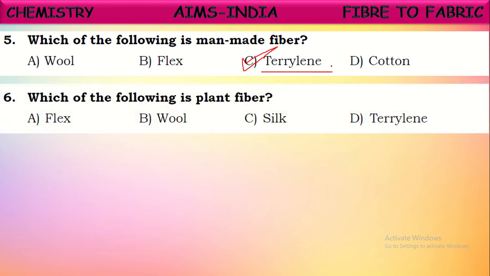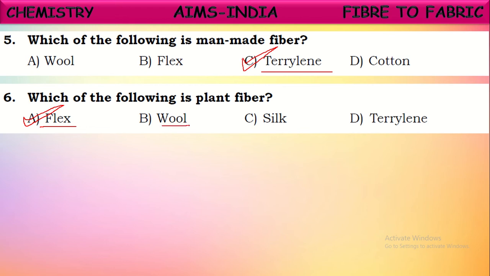Next, which of the following is plant fiber? Means the fibers which are derived from the plants are called plant fibers. See here, flax. Flax is a plant fiber because flax is derived from the stem of the plant called flax, isn't it?